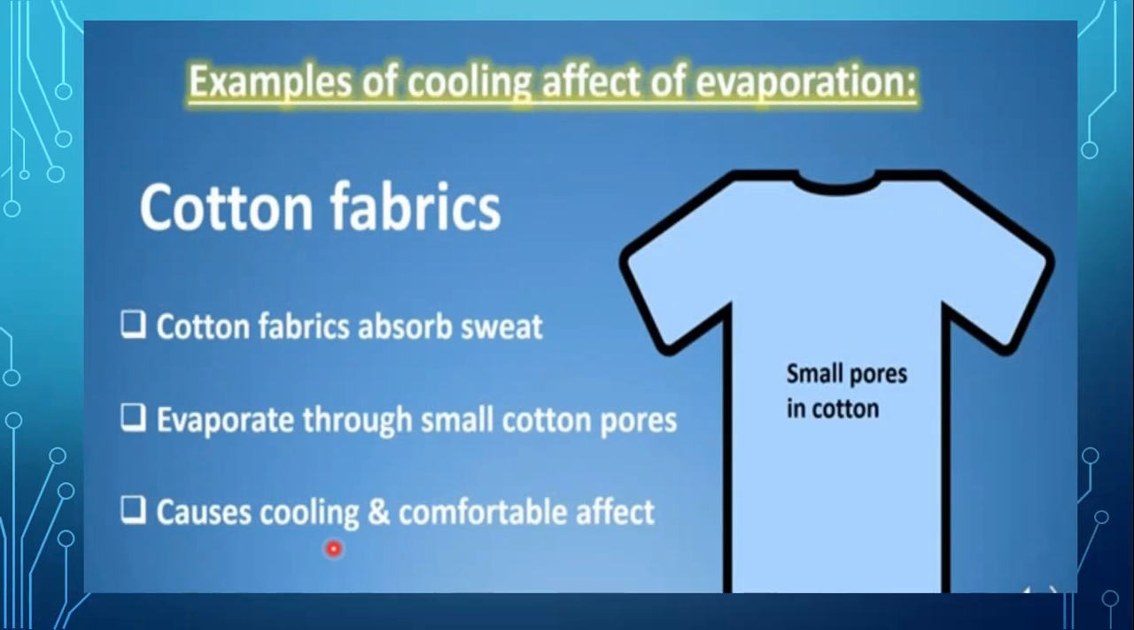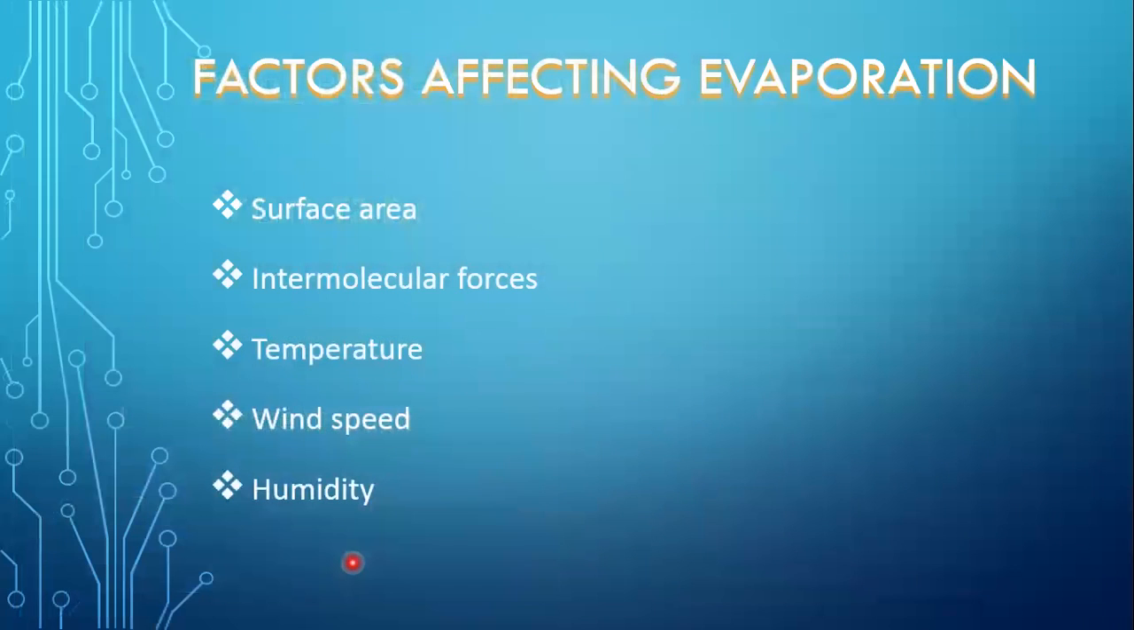The next example is wearing of cotton fabrics in summer gives you a comfortable feeling, because in summer we sweat. This sweat is easily absorbed by cotton fabrics. These water molecules absorb heat from our body. Again, their kinetic energies increase, which helps to overcome attractive forces. And finally, these molecules evaporate and give a cooling and comfortable effect.